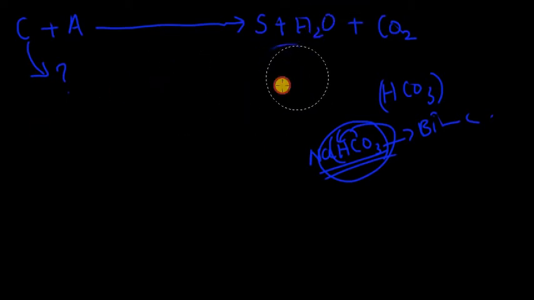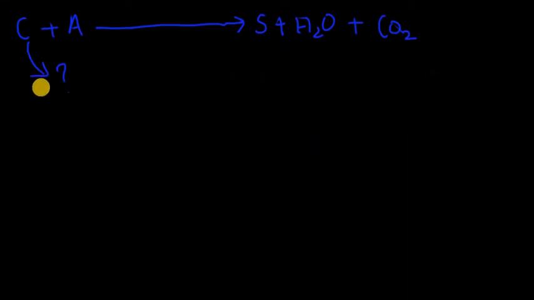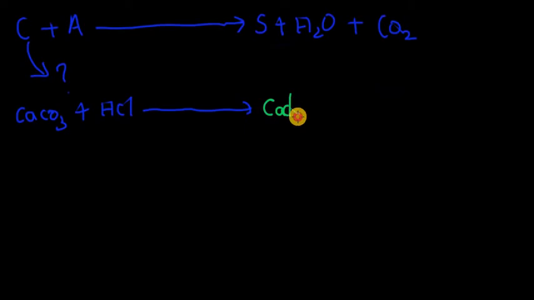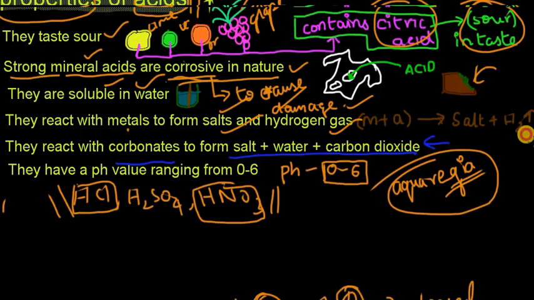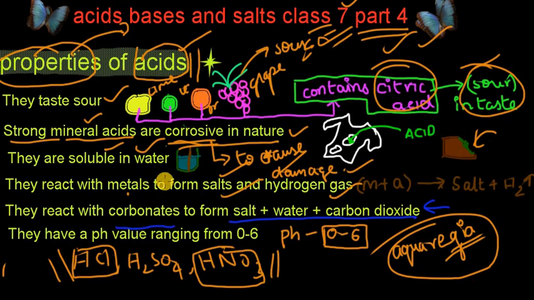Let's talk about the reaction. Let's consider calcium carbonate, CaCO3, plus HCl. When they react with each other, they give us a salt. The salt here is calcium chloride, plus water plus CO2. This is the product of the reaction when carbonates and acids react with each other.